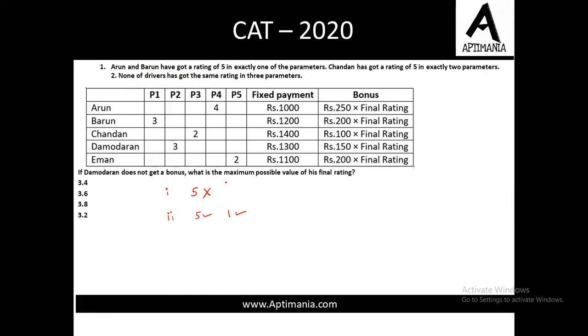Now let us check. We need to maximize the average. So first, what I will try to do is give 5 values here. Now I can give a maximum of 25. Why? None of the drivers has got the same rating in 3 parameters, so I cannot give 5 three times. Now let us give the second highest value, 4 and 4. So this makes the total 21, right? 5 and 3 is 8, 13, and 8 is 21. When we divide this 21 by 5 to get the average value, we'll get 4.2.